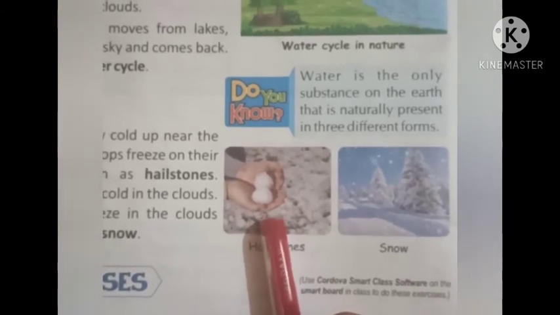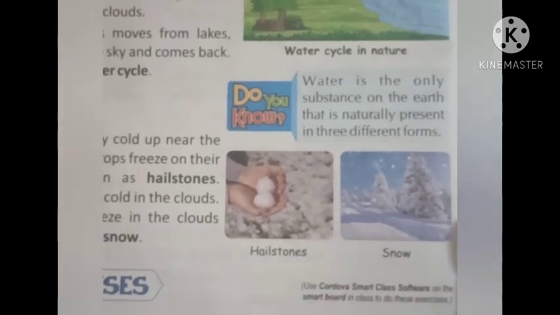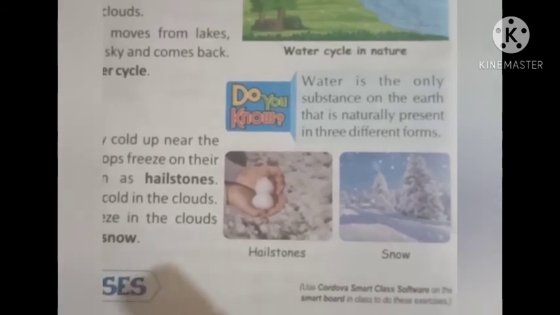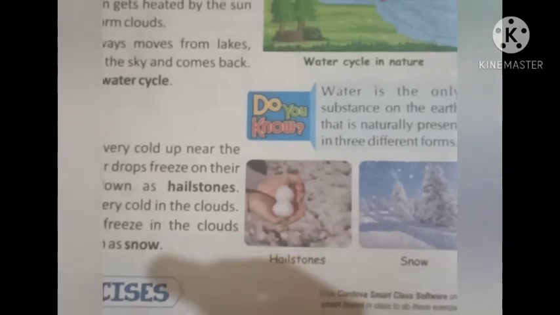Sometimes it is very cold in the clouds, so water drops freeze in the clouds itself and fall down as snow. Because of the coldness, the water drops freeze in the clouds itself, and just like rain, it is snowfall. When the clouds have water in them, it is rain, and when the clouds have snow in them, because of the cold temperature, the water drops freeze and get converted into ice, and when such clouds start raining, it is snowfall.